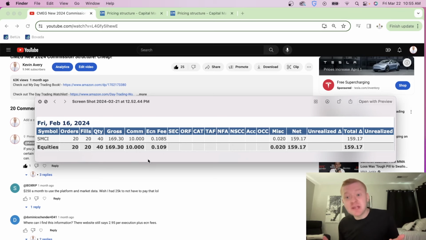So that's what I love about CMEG. You can actually scalp with very minimum shares now and make a decent amount of money, $169, and after fees, $159. And I was just scalping with small share size. This stock was moving points at a time, so I was only going with 5 shares and it moves 3 or 4 points, making 20 bucks, 20 bucks, 20 bucks. That's how I was doing it. And again, the fees were very small. So just keep that in mind.